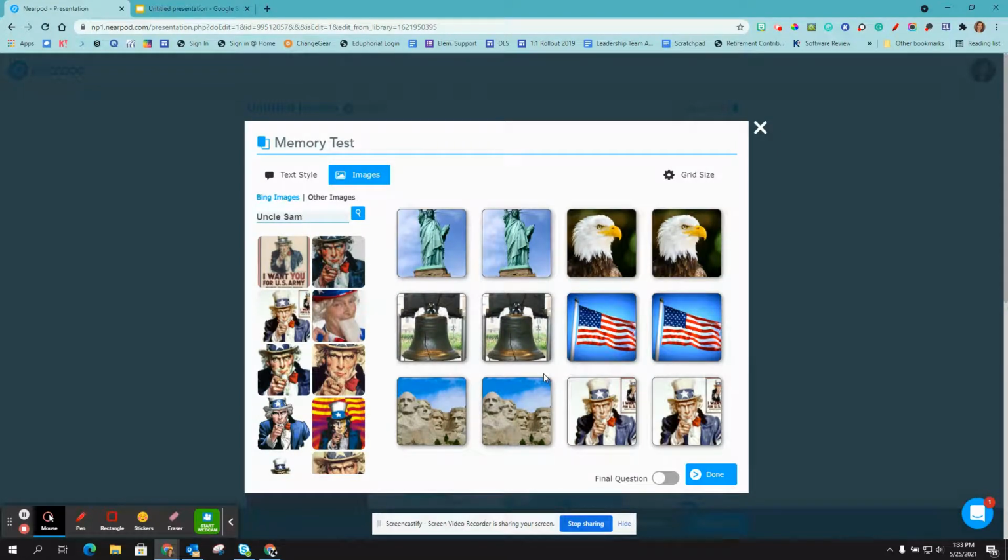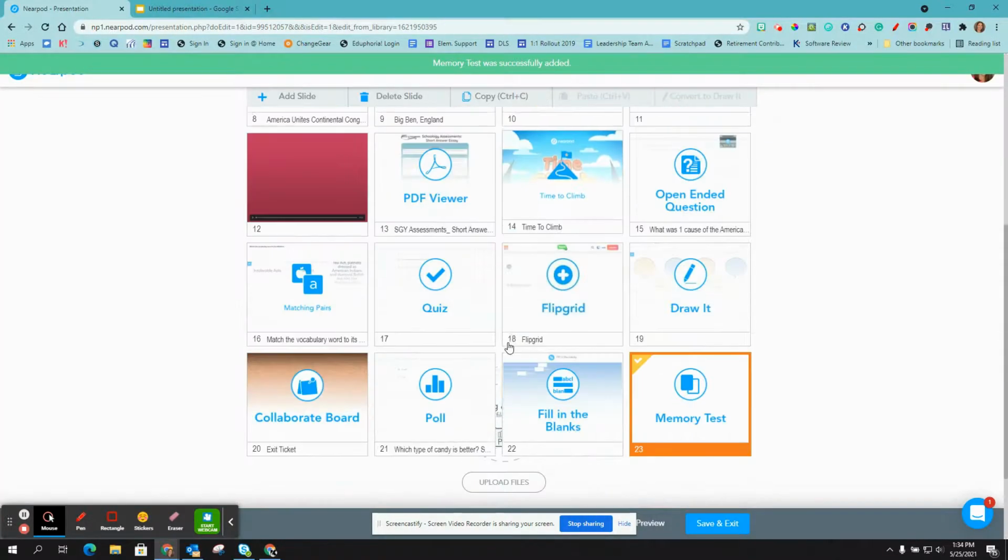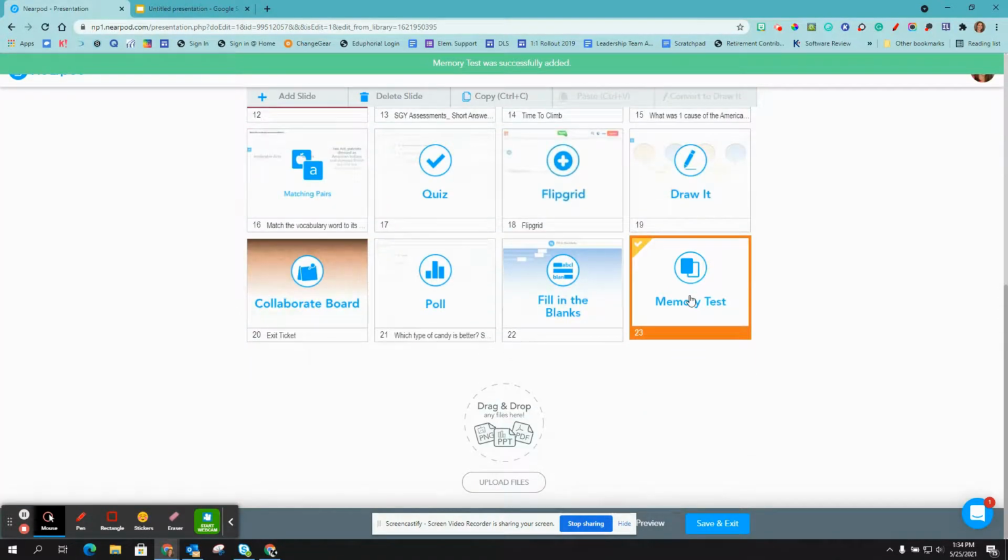And so once you have searched all the images, you're just going to click Done. And now you have added that memory test to your Nearpod lesson.